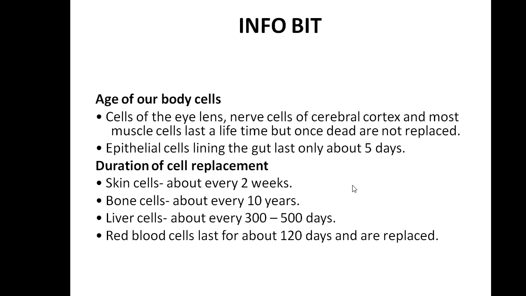Do you know that the cells of the eye lens, nerve cells of the cerebral cortex, and most of the muscle cells are lost over a lifetime and once dead are not replaced. Epithelial cells lining the gut last only about 5 days. Skin cells take about every 2 weeks to regenerate new cells. Bone cells need 10 years. Liver cells take 300 to 500 days. Red blood cells are replaced in 120 days.